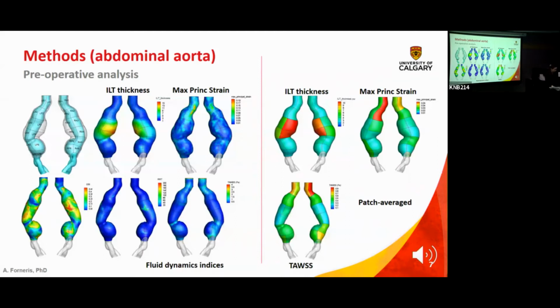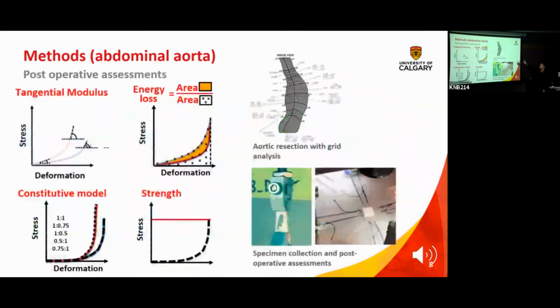So then we go into the operating room, like I said. This is actually one of those papers that we bring with us in the operating room. We identify all of the specimens that we've taken, and we take notes, thicknesses. Sometimes they have to push us out of the operating room because they have to go on to the next patient, and we're still there doing this.